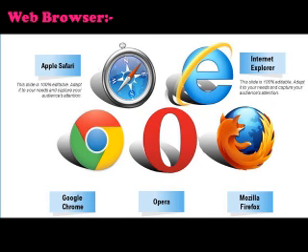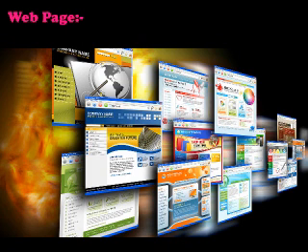Next one is graphical browser. It is used to display all kinds of objects present on the web page. Examples of these graphical browsers are Microsoft Internet Explorer, Google Chrome, Mozilla Firefox, Netscape Navigator, Safari and Opera. Next term is website. A collection of related web pages is known as website. These web pages are organized in a website like book pages.